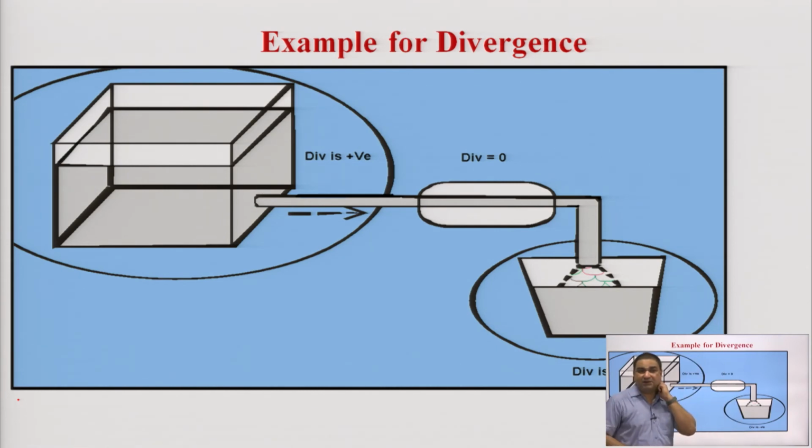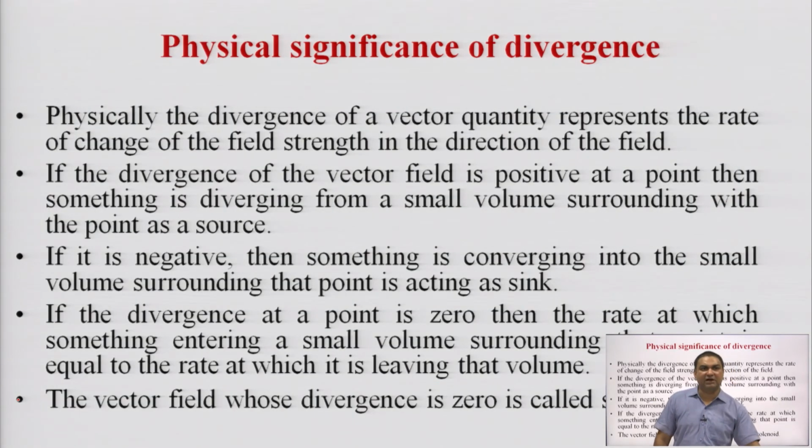One of the best examples can also be shown here. This is a water tank, and when the flow of water is continuous, it means water from the tank is continuously going out, spreading, flowing outward, then the divergence is positive. When the flow is continuous, whatever is coming in is going out, this is divergence 0, and when the storage is done, then it means the divergence is negative. This is a simple formula for the divergence.